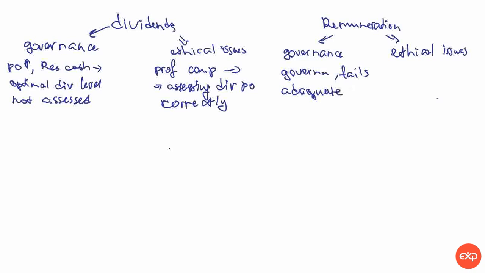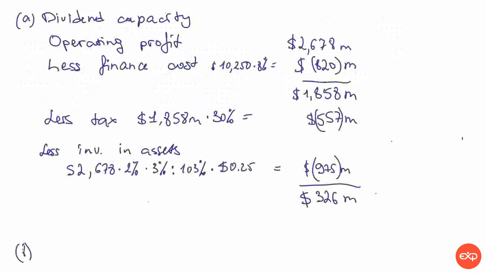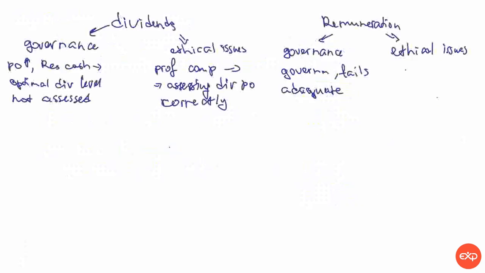And as for ethical issues, we can see, yes, indeed, the dividend increase, the director remuneration is higher than that of HOMSI. However, the money that employees get is much smaller than the government expects.